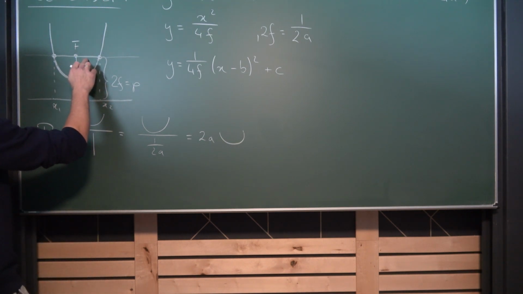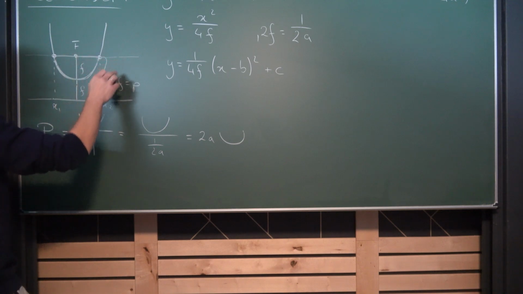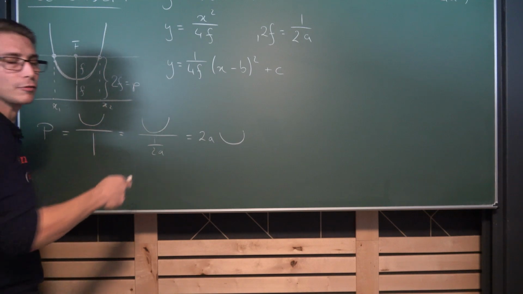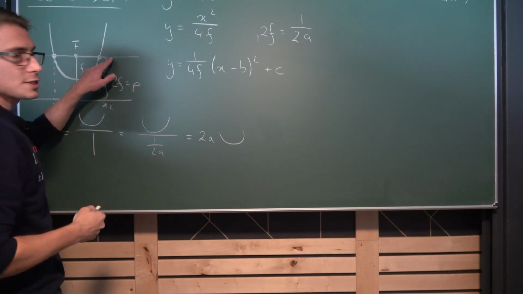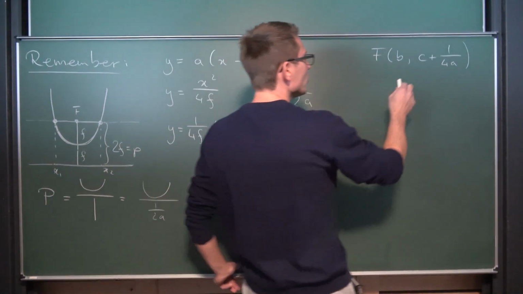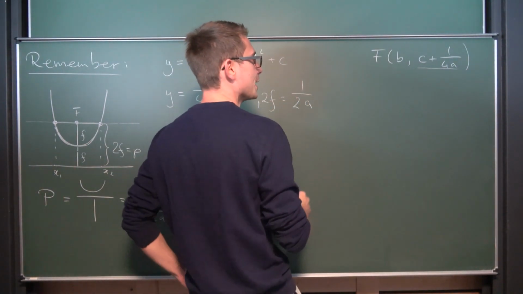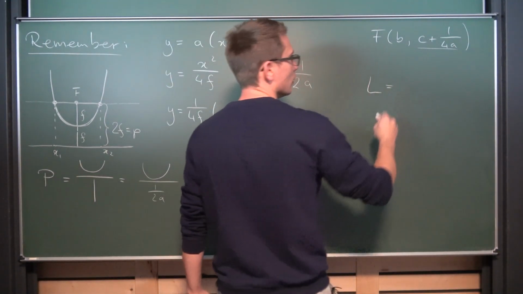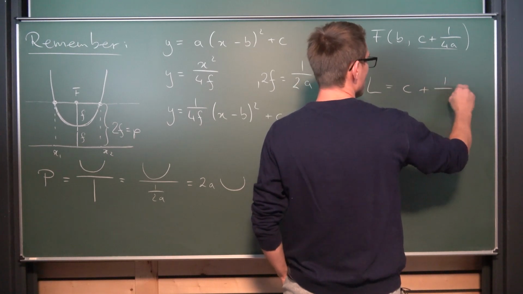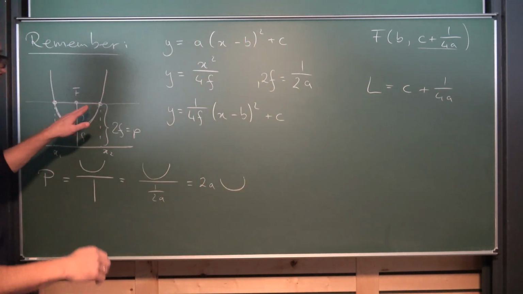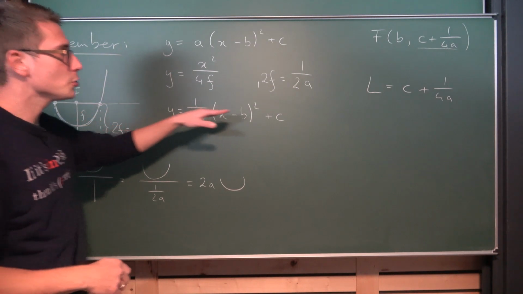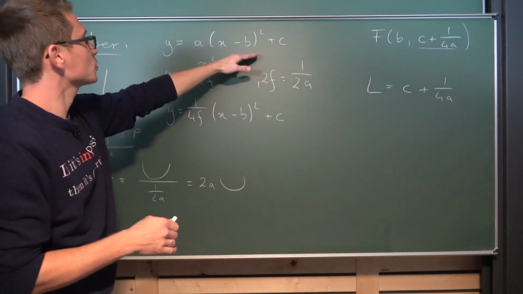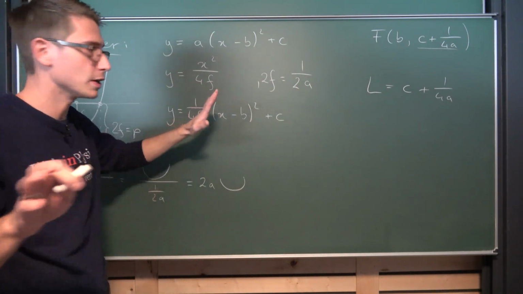And now we are going to see what the equation for the latus rectum is. Well, if we take a look at this sketch right here, it's just a constant function, basically. And this constant function is exactly at the height where our focus is, namely c plus 1 over 4a. So our latus rectum function can be defined, I'm going to call it capital L for latus rectum, as c plus 1 over 4a. And now to find the intersection points, we need to just set it equal to the equation of a parabola. Now, this right here includes a, so I'm going to go with the vertex form because all of those are equivalent anyways.